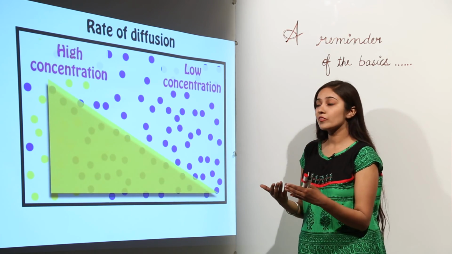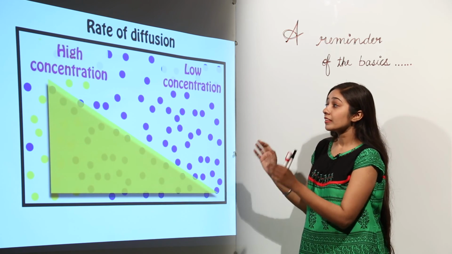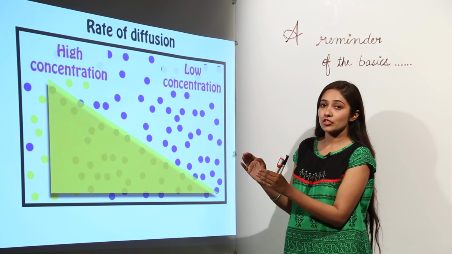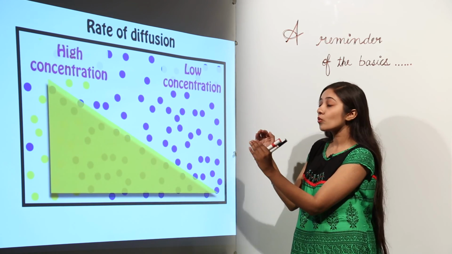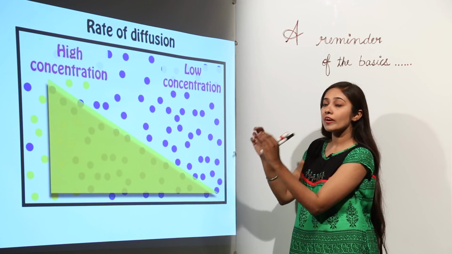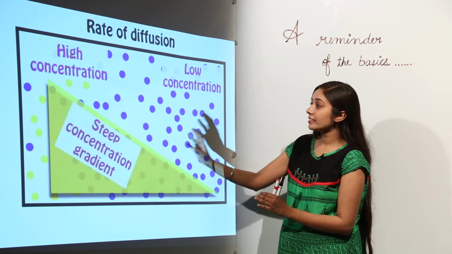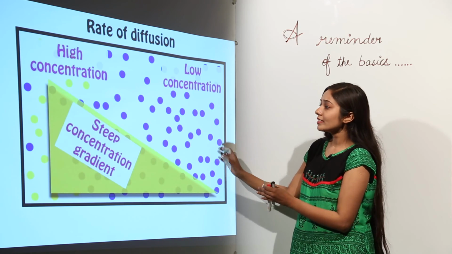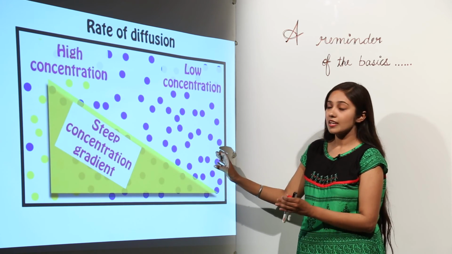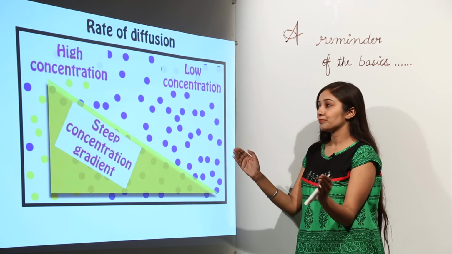A steep concentration gradient means the difference between the concentration on one side and the other side is quite large. In this case we have more particles on that side and no particles on this side, so it's a steep concentration gradient because the difference is quite large.